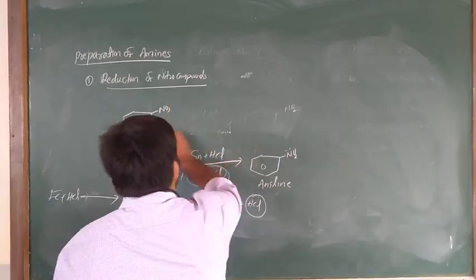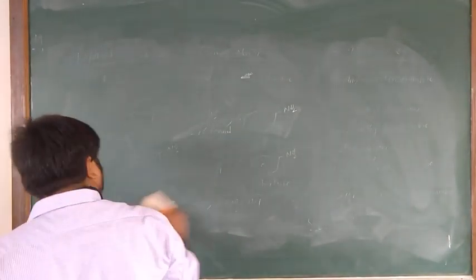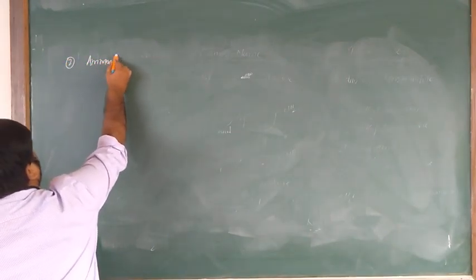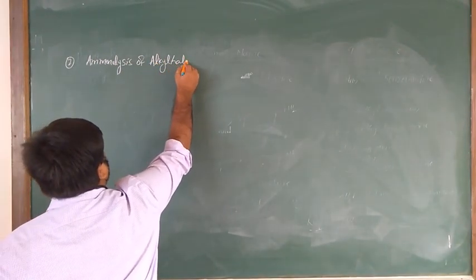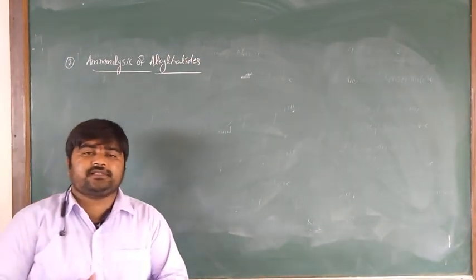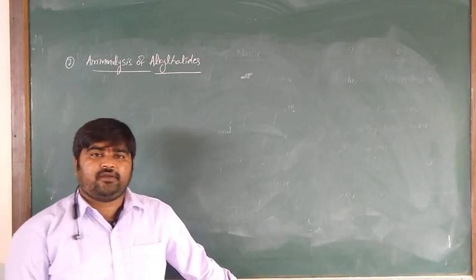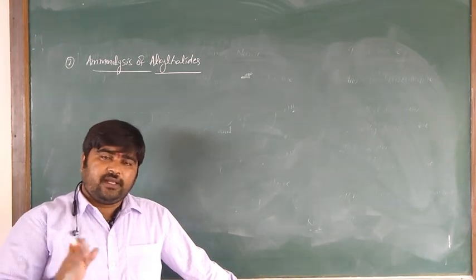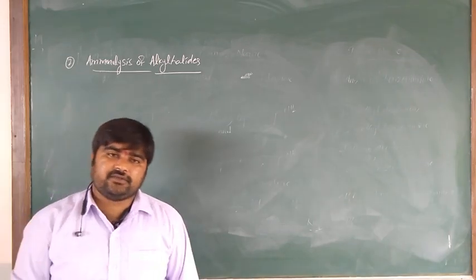And the next one is ammonolysis of alkyl halides. So ammonolysis means what? Alkyl halides are there, and ammonia acts as a nucleophile. Like ammonia, amines also act as nucleophiles.